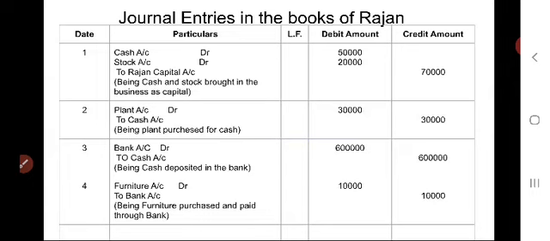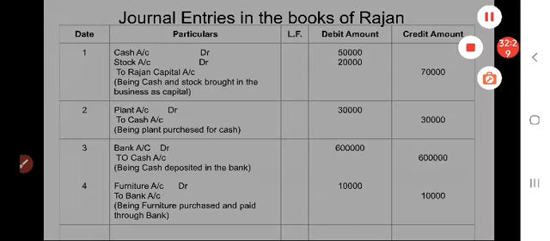So the entry should be like this. Furniture account debtor 10,000 in the debit column. To bank account 10,000 in the credit amount column. To say about this entry, within the bracket, being furniture purchased and paid through check.